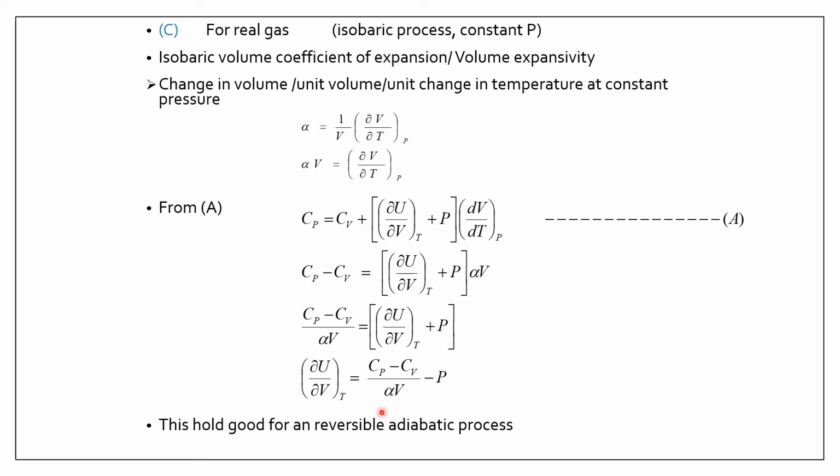So this is for a real gas. We had seen that for an ideal gas, this term delta U by delta V at a constant temperature was 0, but for a real gas we get this formula. So this holds good for a reversible adiabatic process.